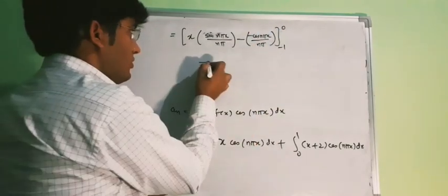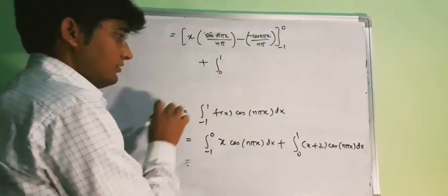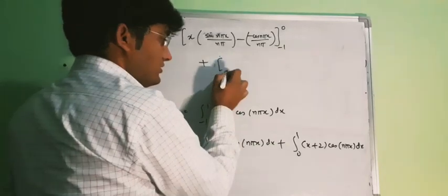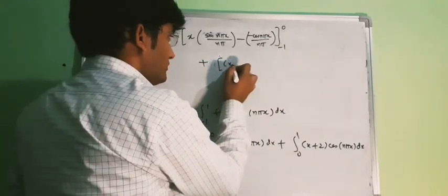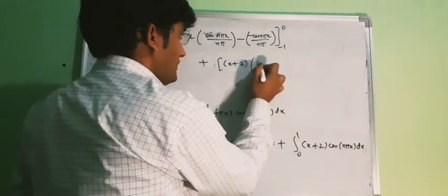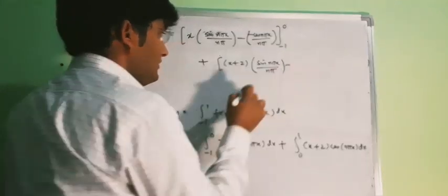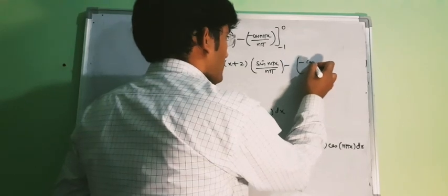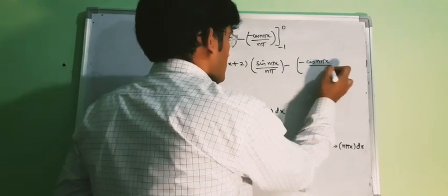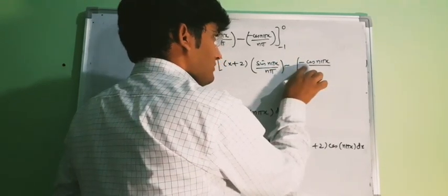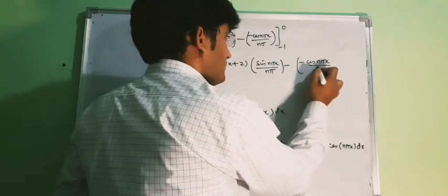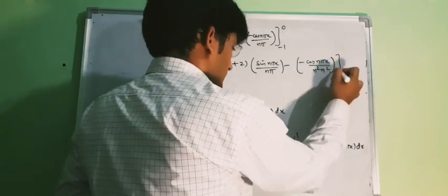Then we will have a plus sign, 0 to 1, and the integration of this bracket will be x plus 2. The integration of cos will be sin n pi x upon n pi, then a minus sign. The differentiation of x plus 2 will be 1. The integration of sin n pi x will be minus cos n pi x divided by n square pi square, and the limit will be from 0 to 1.